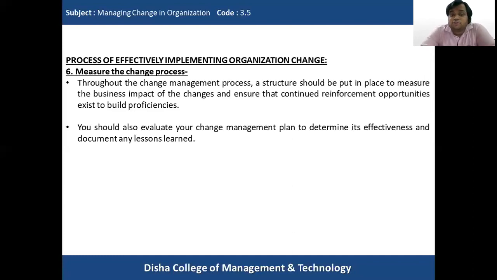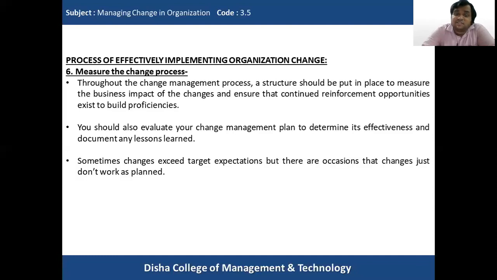You should also evaluate your change management plan to determine its effectiveness and document any lessons learned. Whenever a change initiative is implemented, we have to evaluate the change management plan. We have to understand the effectiveness of the complete change process, and document the things that we have learned in the implementation, because this will guide future change processes in the organization. This is why we need to document any lessons learned during the implementation of the change process.